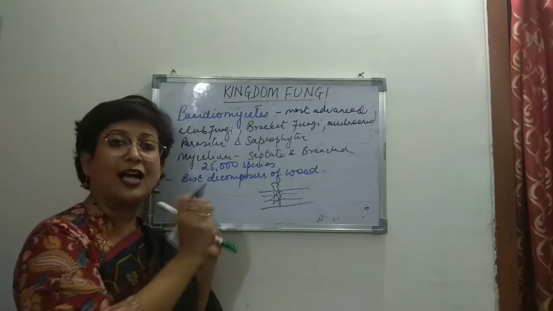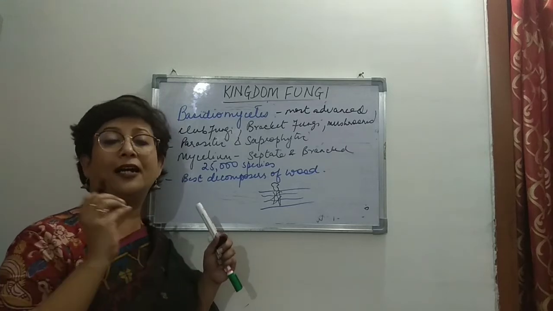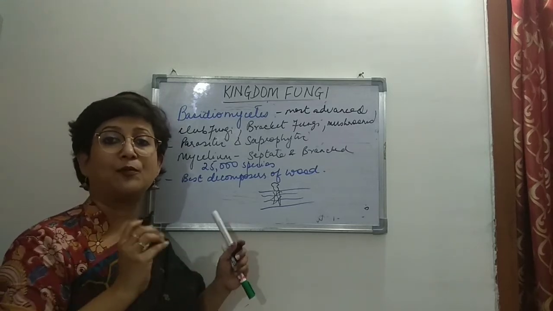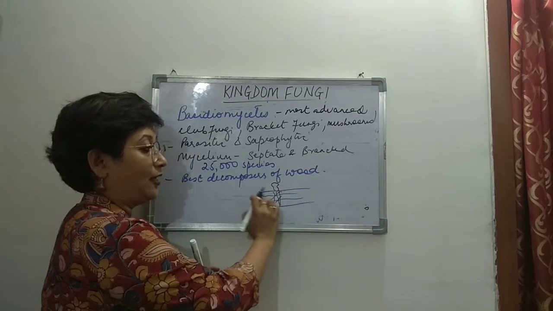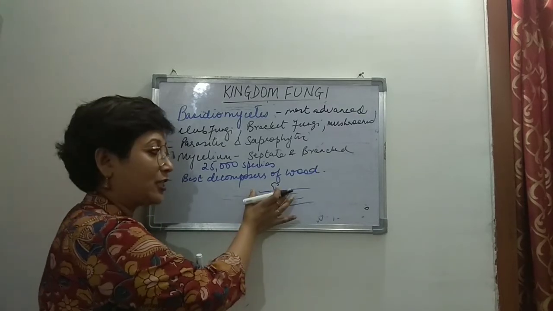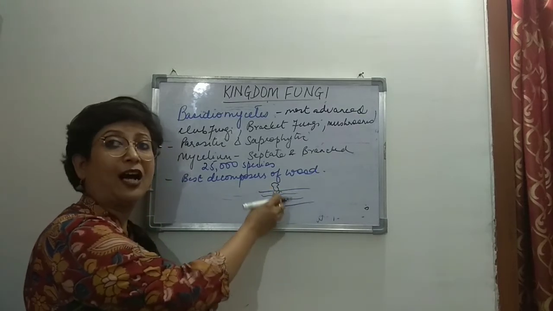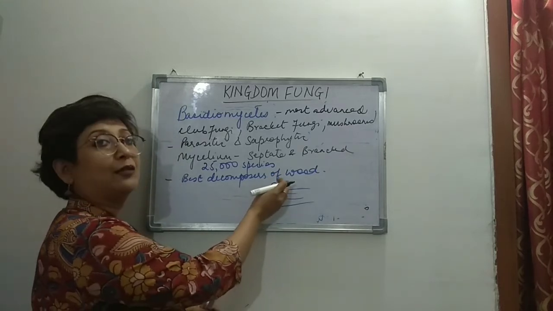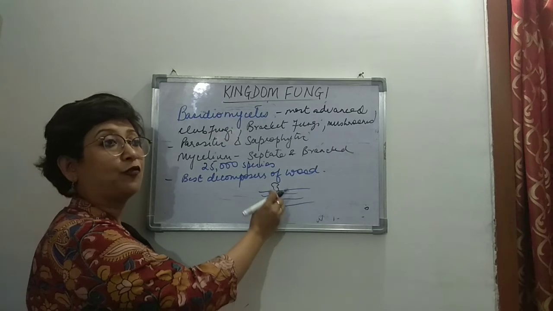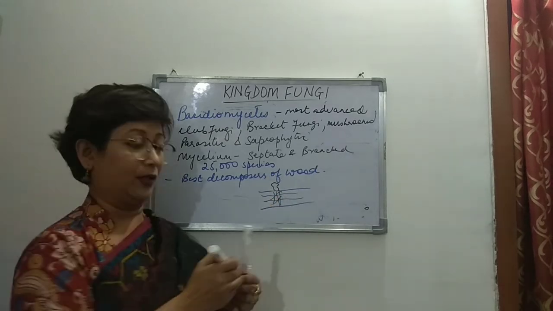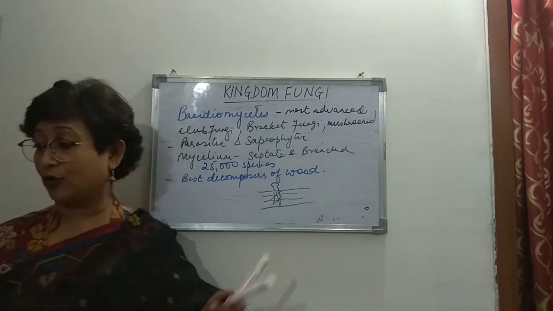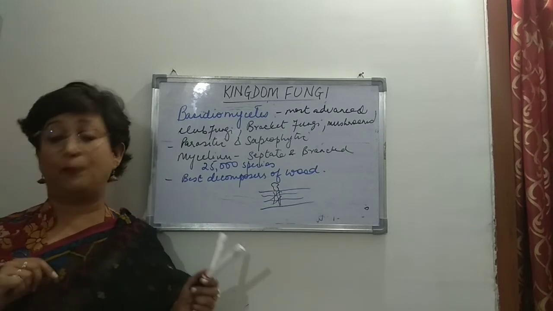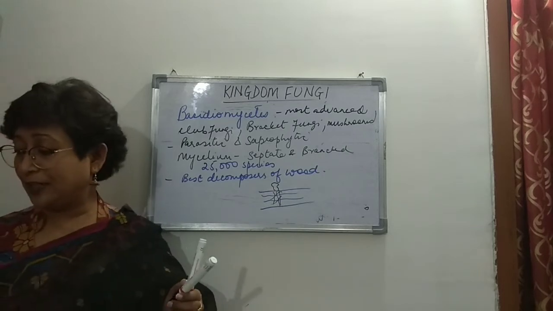Because it has those lignin and cellulose digesting enzymes, because of which it has digested those things, and a gap has been produced, and the mycelium and the hyphae move down, and so it seems that the mushroom is arising from inside the wood, right? So that's about them being very good decomposers of wood.